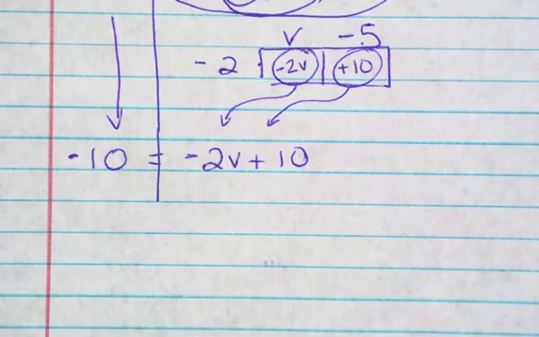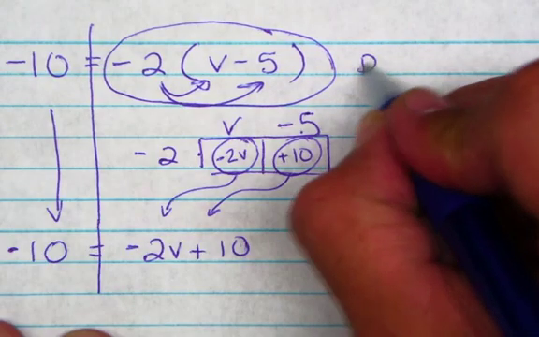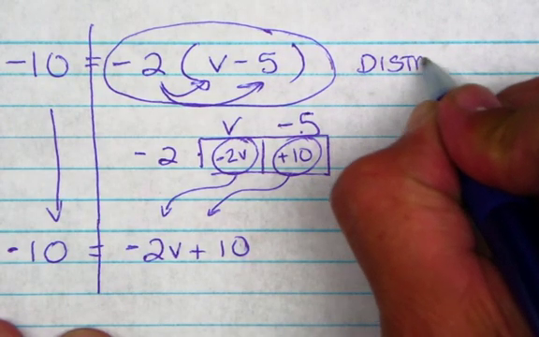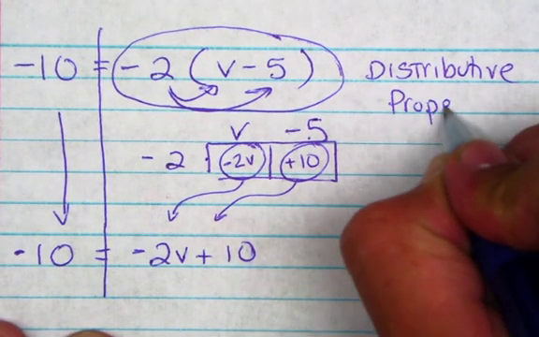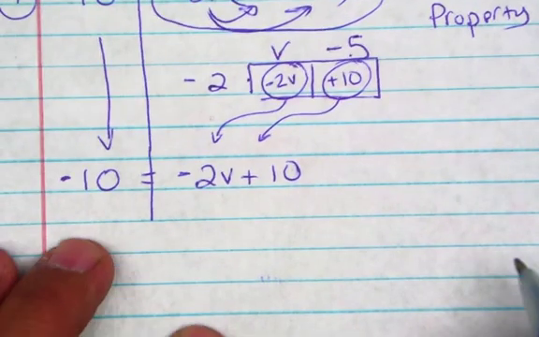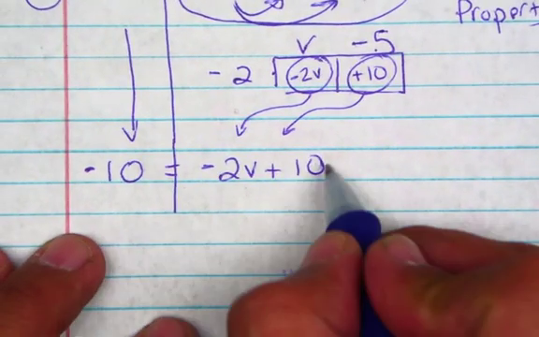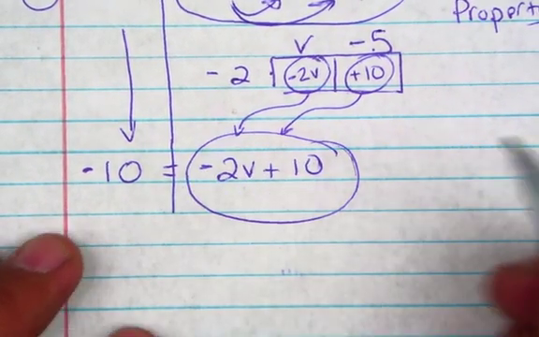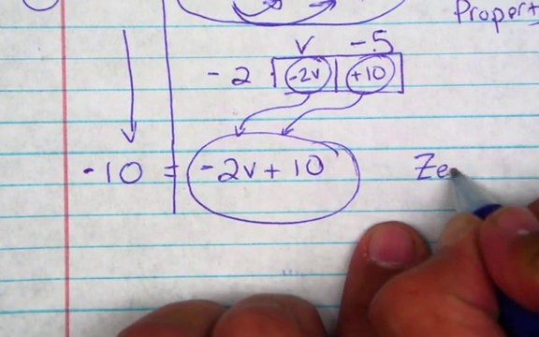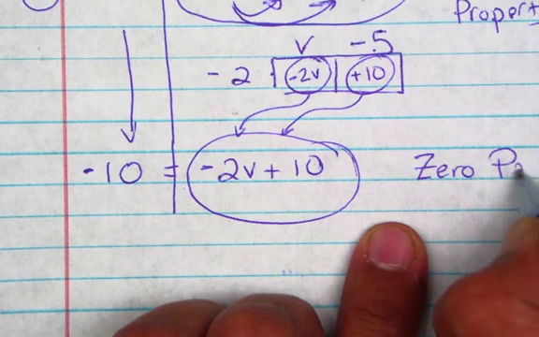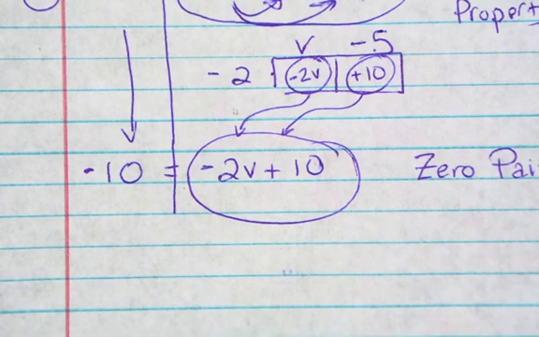Now what do we need to do? We did distributive property, so make sure you write distributive property, because that's what we did. Now locate the variable. It's on the right side. And we need to do what? 0 pairs. There you go, 0 pairs.